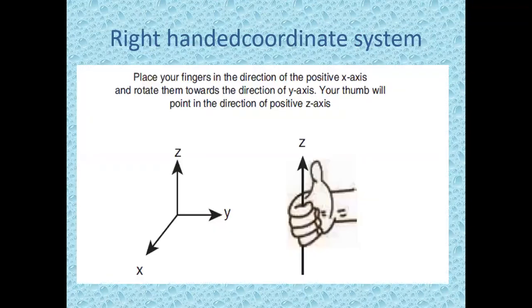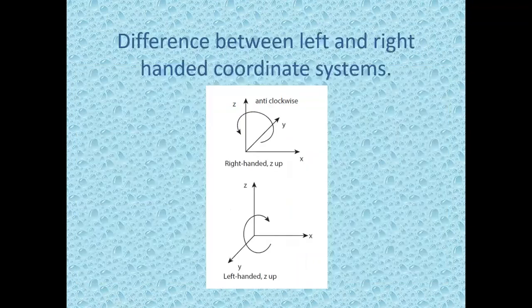Okay. Now, how to explain the right-hand coordinate system? Place your fingers in the direction of the positive x-axis. Rotate them towards the direction of the y-axis. Your thumb will point in the direction of the z-axis. We are placing the fingers in the direction of the positive x-axis and rotating them towards the y-axis. Then the thumb gives you the direction of the positive z-axis.